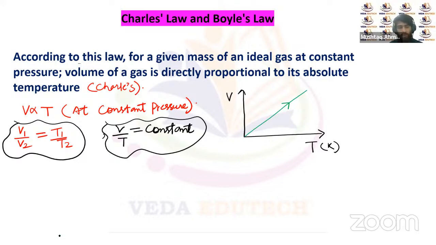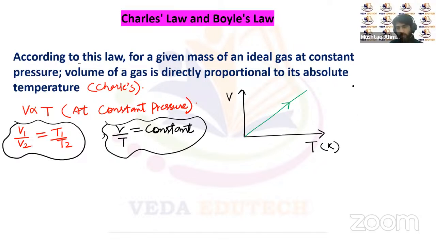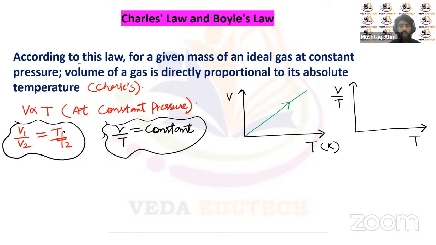And similarly, if we plot a graph between volume upon temperature versus temperature, provided the pressure is constant, we know that V upon T is a constant here. So it will be a straight line parallel to the x-axis or temperature axis. It will not change at all, because V upon T is a constant.